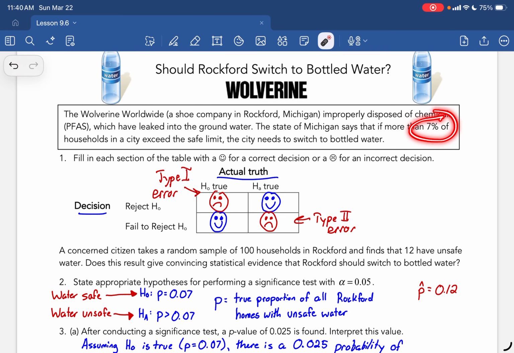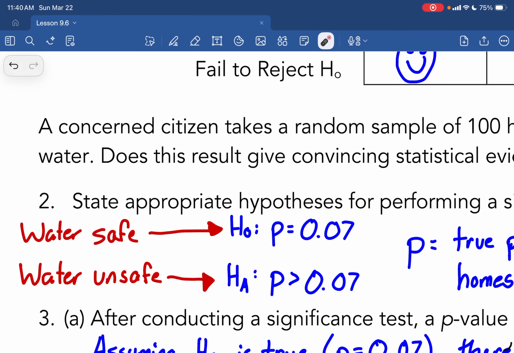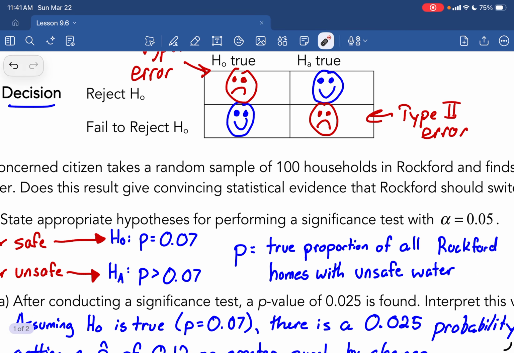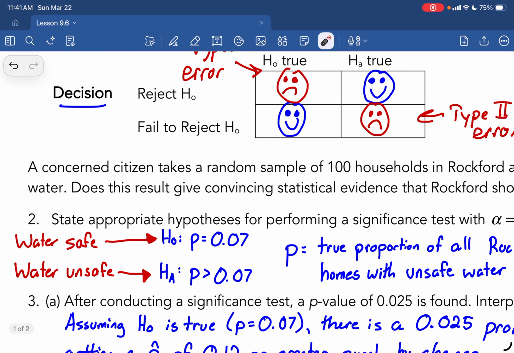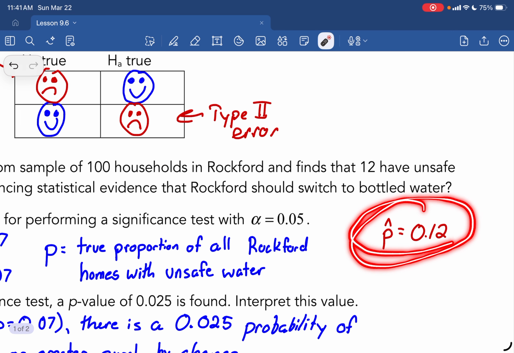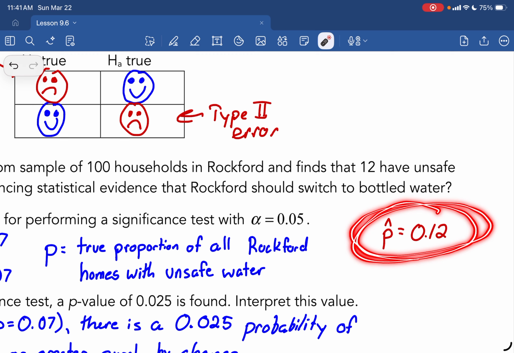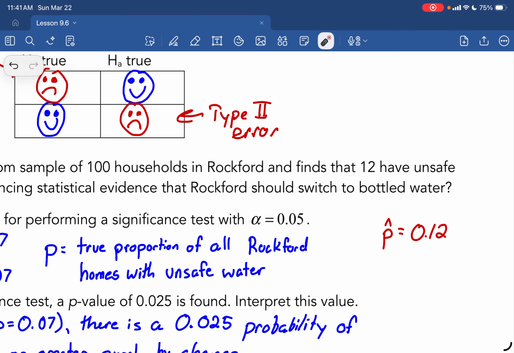Back up here, we said that more than 7%. So the water is safe if we are at 7%. Also, if we're less than 7%, but we don't have to worry about that because if we're at 7%, we're good. The water is unsafe if there's more than 7% of households. Remember, we always want to list what p is. So these are our null and our alternative hypotheses. You can also see we do have not convincing, but some statistical evidence of our alternative because p hat equals 0.12, which is more than 0.07.